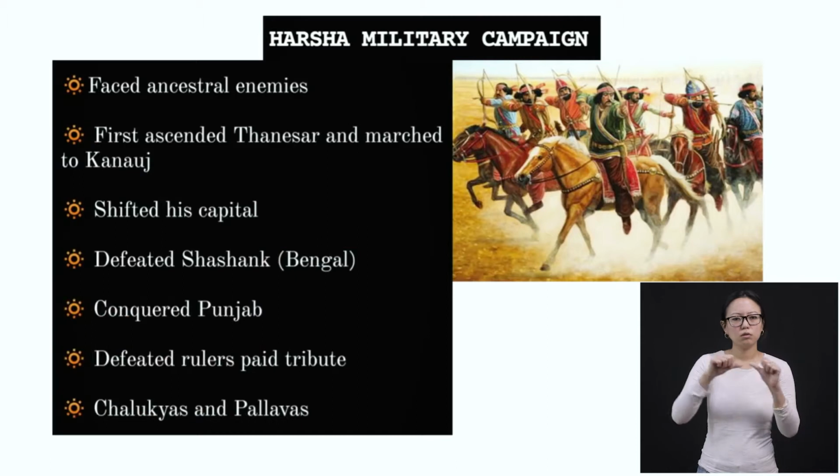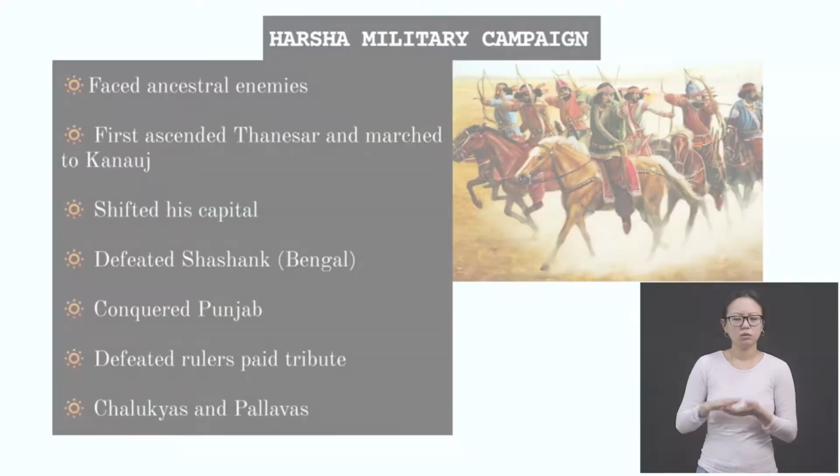Then next he defeated Shashank, who was the ruler of Bengal at that time. All right. Now Shashank was also one of the weak rulers, so he was easily able to defeat him. And then he conquered Punjab and defeated the rulers, and these rulers used to pay him tribute. Also, Chalukyas and Pallavas were very strong kingdoms at that time, all right? However, there are no such accounts of Harsha being an enemy of the Chalukyas and the Pallavas, all right?